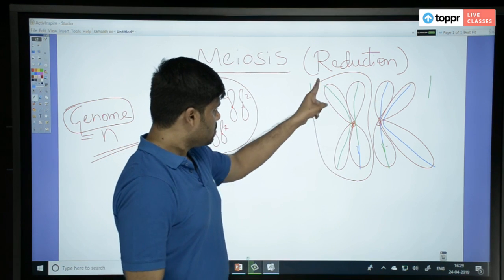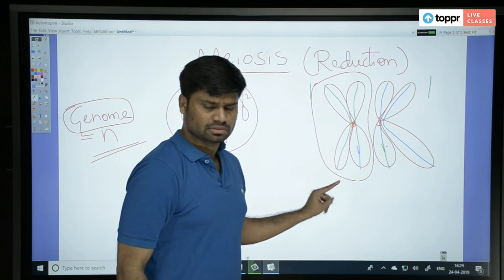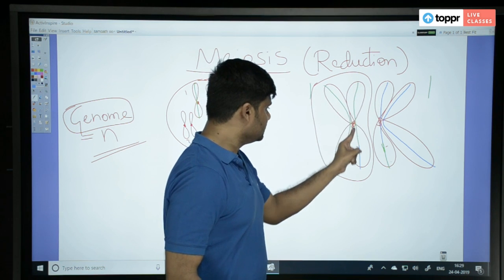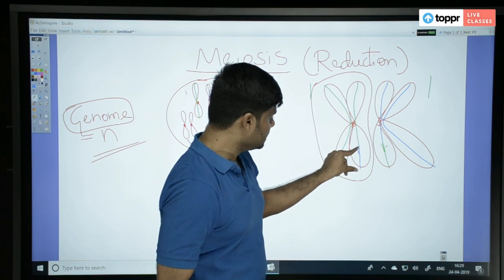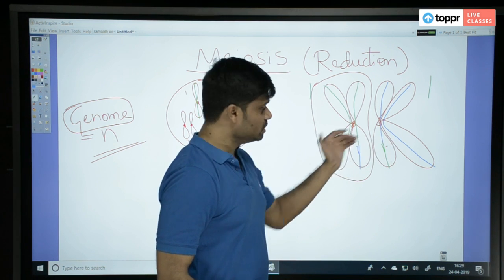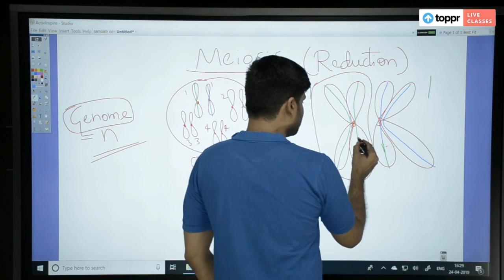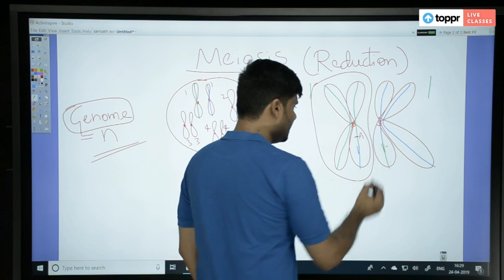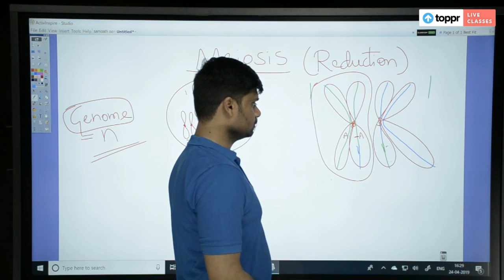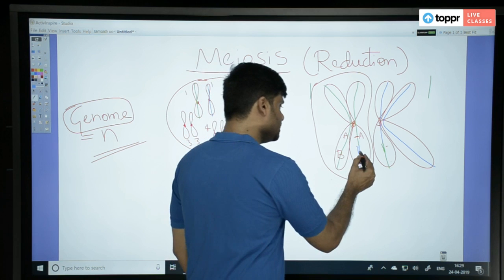You can see, first, this is a pure arm. In this, still the entire genome is green. Just colors I am giving you. This entire DNA is pure, but this DNA is recombinant, because here at one point it has a mixed DNA from the homologous chromosome. For example, let us say there was a gene called A here originally, so here also A. Let us say there is a gene called B here, originally there used to be B here.